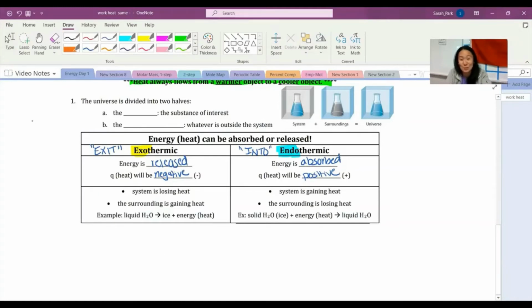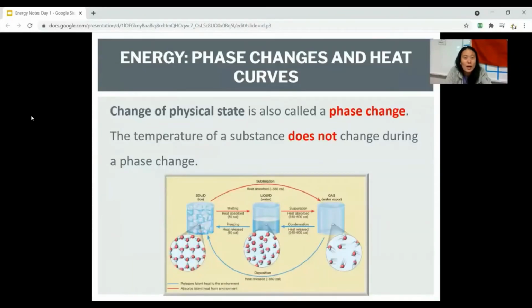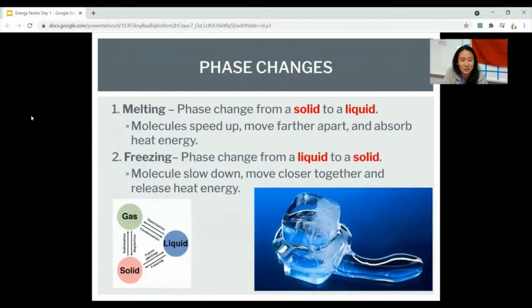of endo and exothermic. You see these a lot in phase changes. A change of physical state is also called a phase change. While it's changing phases, the temperature does not change. That part's not super important, but we're going to talk about how this affects endo and exothermic reactions. So melting. And the biggest thing at this point, I want you to think about water.